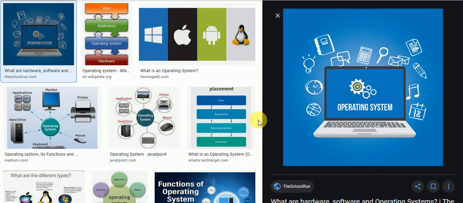So now discuss today's chapter 2, Windows 10. Okay, so Windows 10 is an operating system. Already discussed chapter 1, operating system here. So operating system is a system software.